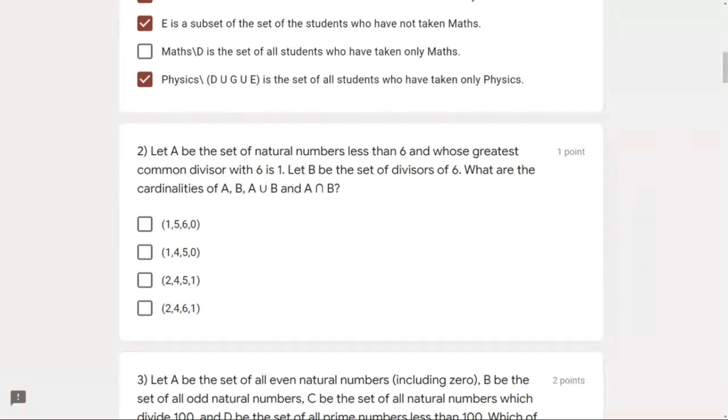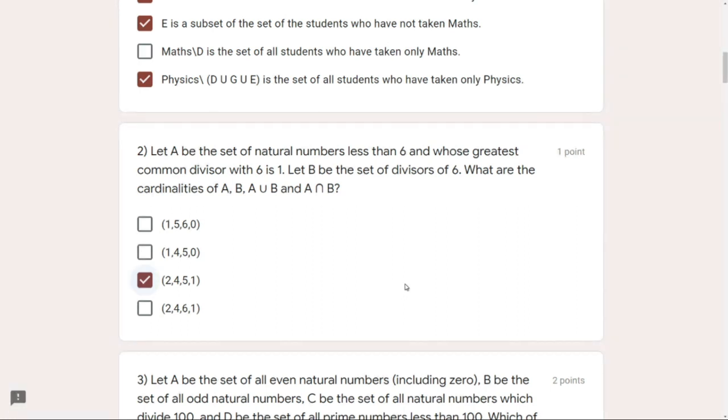Okay. So A union B. What will be A union B? All the elements which are there in A, which are there in B, and which are there in their intersection, means common to both also. So A union B here in this case is 1, 2, 3, 5, and 6. So how many elements do we have? 5. 1, 2, 3, 4, 5. So we have 5 elements, and that's it. Only the third option remains because the last option has 6 there. So yes, only the third option is correct.